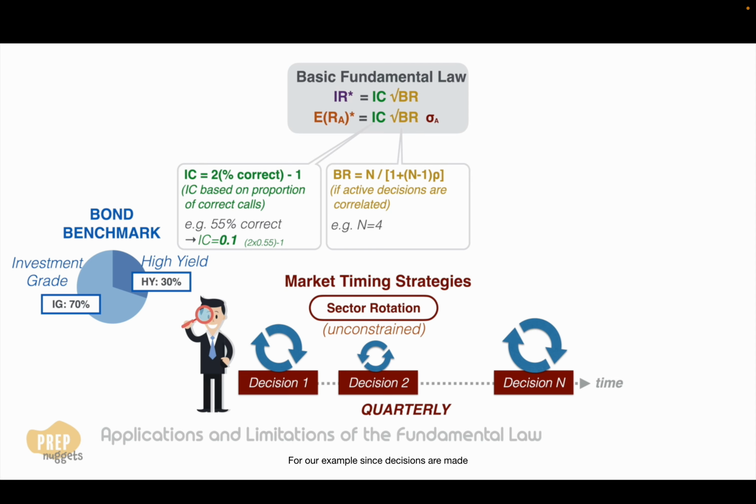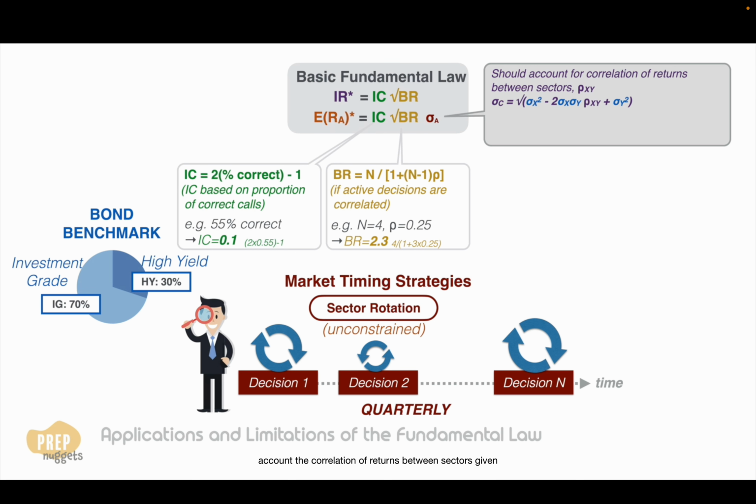For our example, since decisions are made quarterly and assuming a correlation of 0.25, the breadth is estimated to be 2.3. Third, the calculation of active risk should take into account the correlation of returns between sectors given as RXY, calculated using this formula, which you've learned in Level 1.